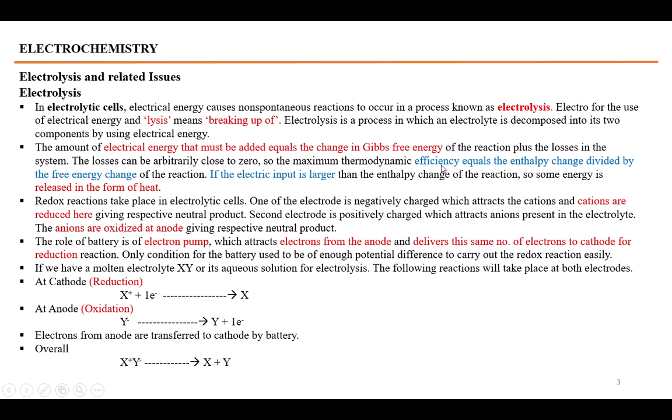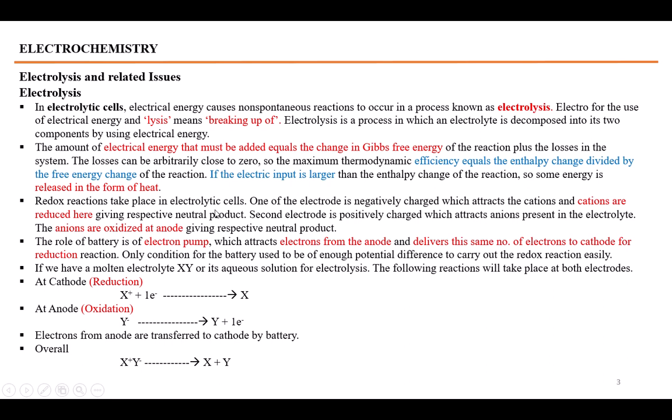So the thermodynamic efficiency of the process comes out to be equal to the enthalpy change during the chemical reaction divided by the total free energy change. If we take the enthalpy change divided by the total free energy change of a chemical reaction, we would get the efficiency of this reaction. And if the electrical energy which you are going to provide is larger than the enthalpy change of that reaction, the excessive amount of energy will appear in the form of heat.